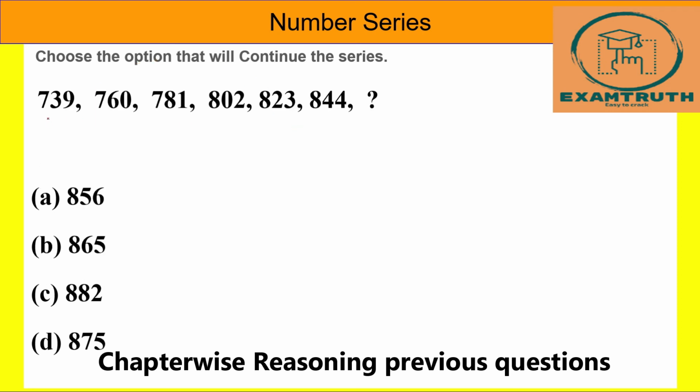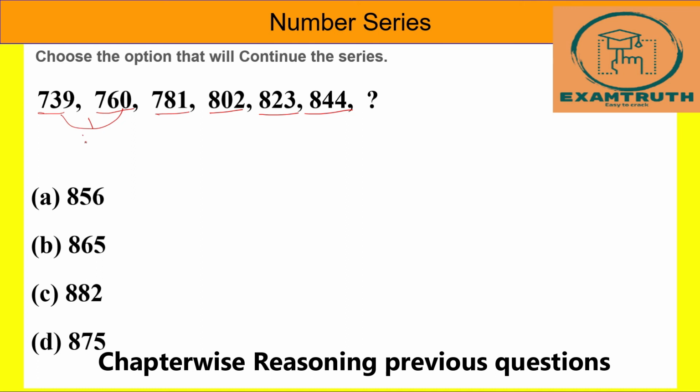Next, so here 739, 760, 781, 802, 823, 844. So here we have to get the second number from the first number.